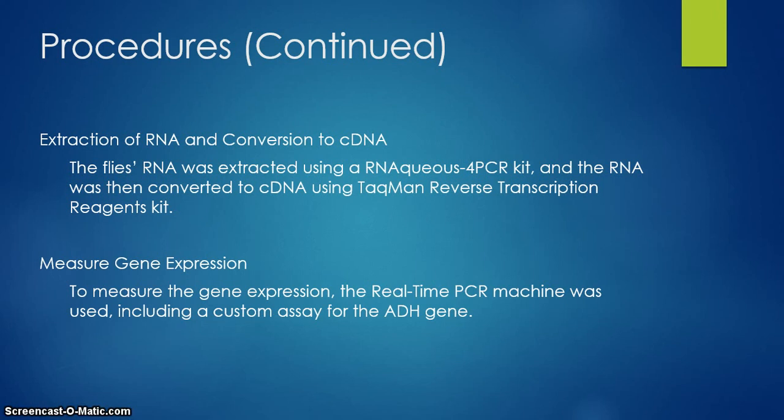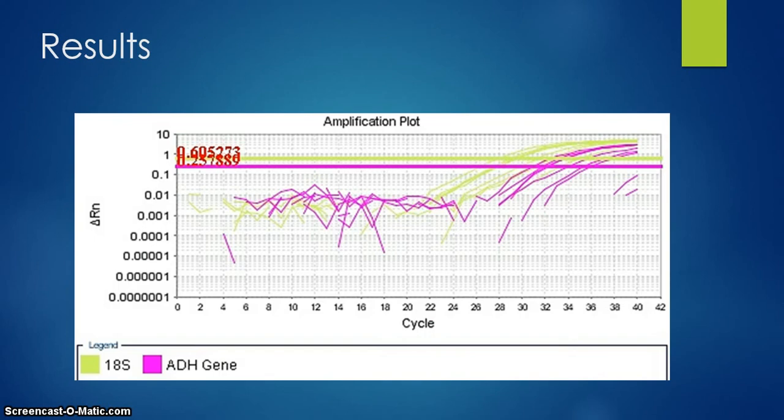After we had converted it to cDNA, we then wanted to measure the gene expression. So we used a real-time PCR machine, which includes a custom assay for the ADH gene. After it ran for about 3 hours, we had our results. This is the amplification plot, and as you can see, we have our 18S and our ADH.